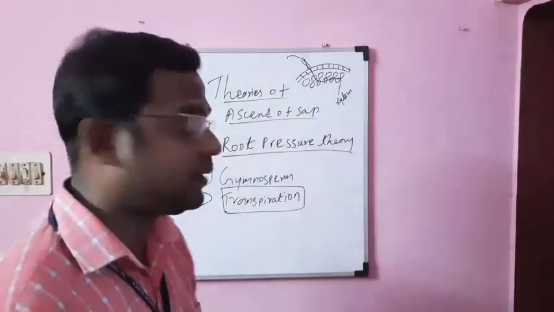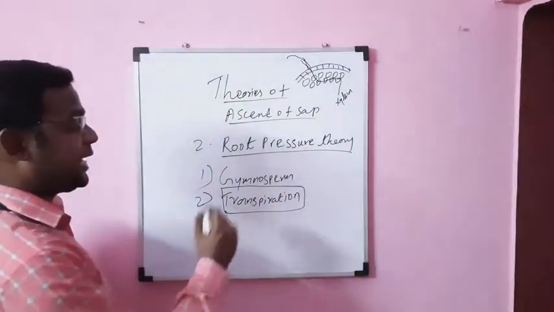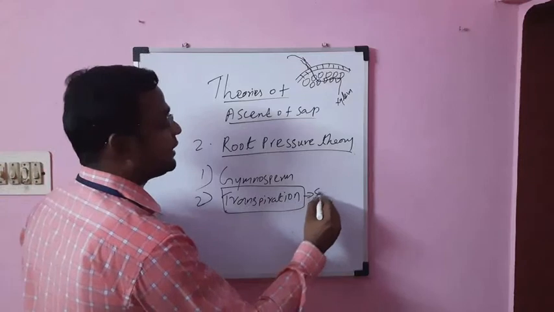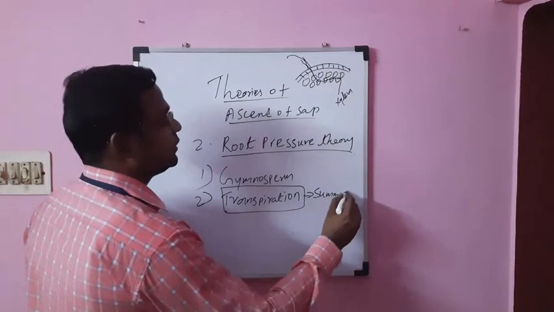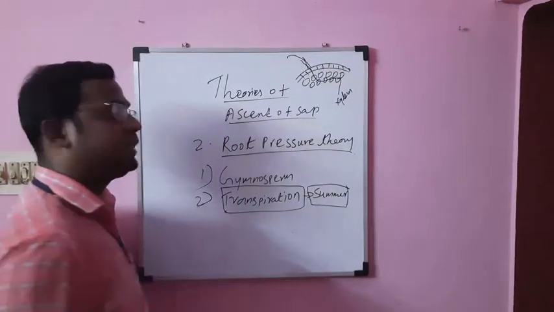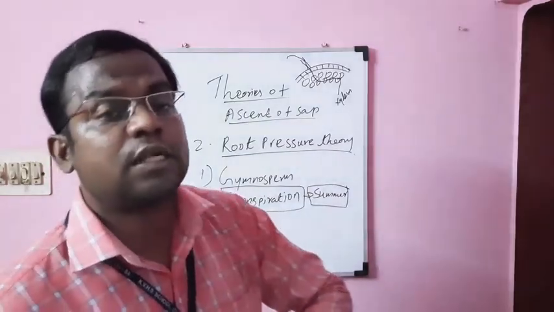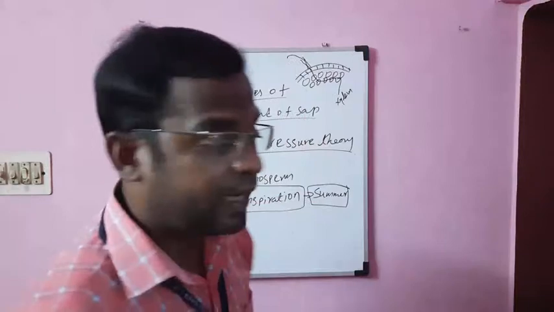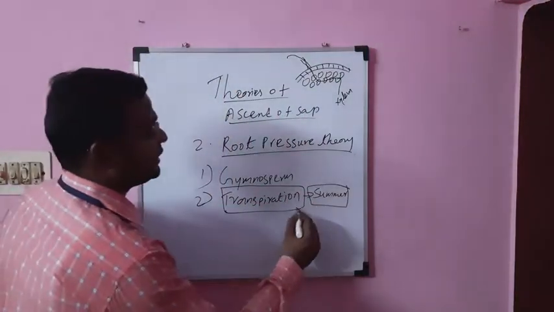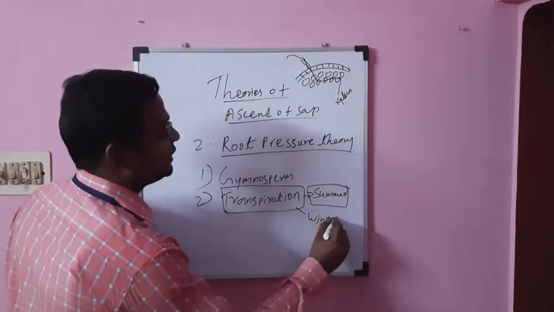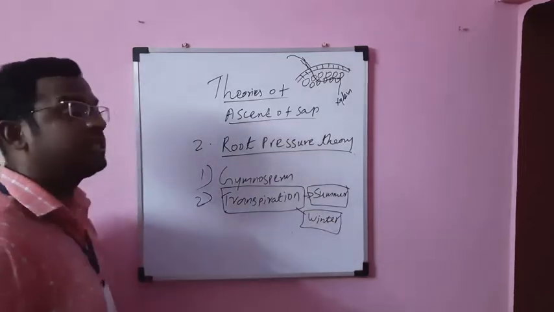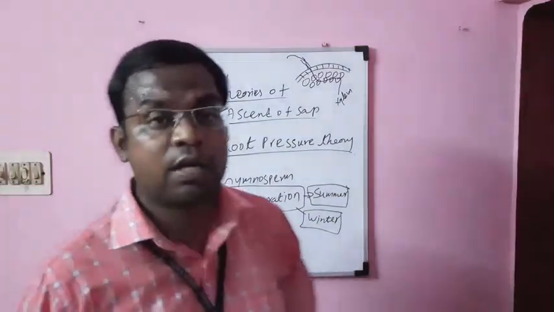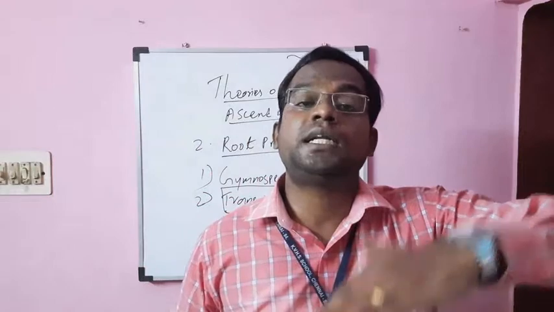How do they say this? They found that transpiration is very high in the summer. During the summer, water is moved with the help of transpiration. In the winter season, the level of transpiration is reduced, so the movement of water is reduced.